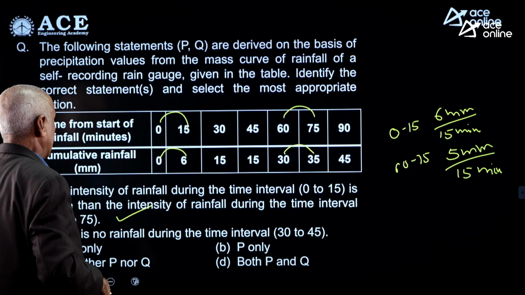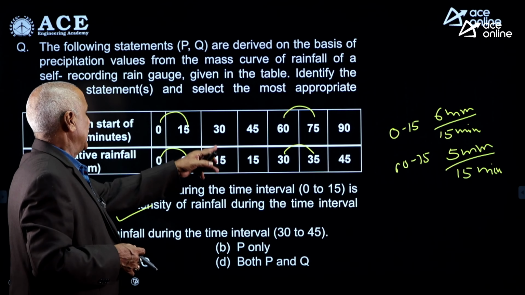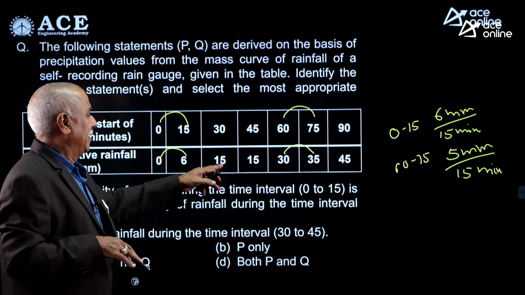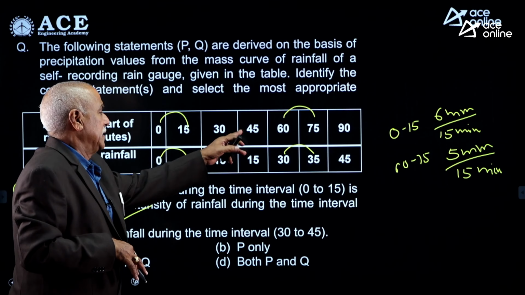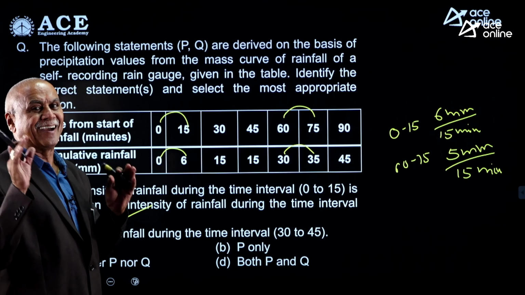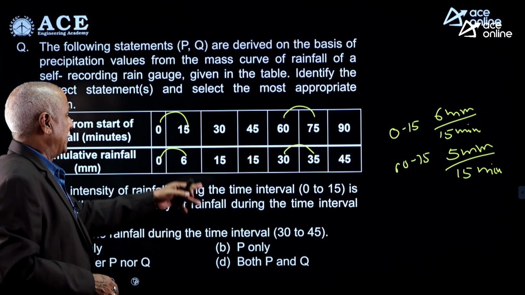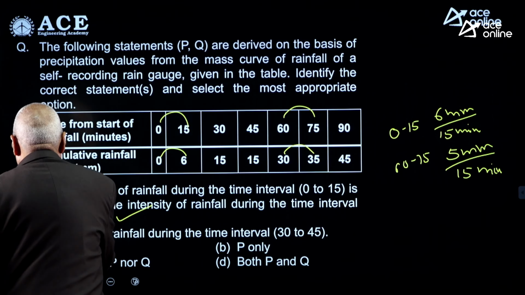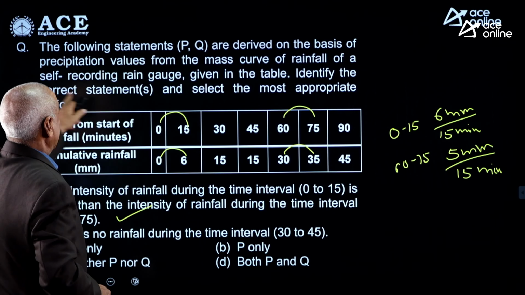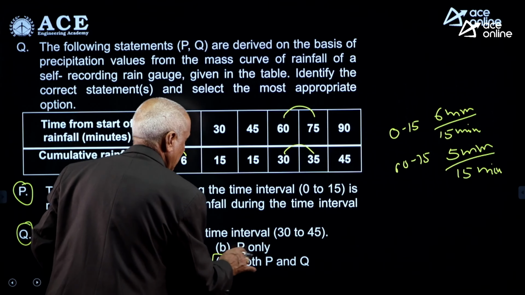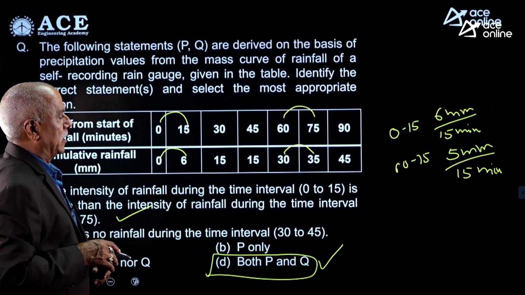Q, there is no rainfall during the time interval. At the end of 30 minutes, 15 mm cumulative rainfall. At the end of 45 minutes, the same 15 mm cumulative rainfall, which means in that 15 minutes the catchment area has not received rainfall. So, there is no rainfall during the time interval of 30 to 45. Q is also correct. Both P and Q are correct as per the data given to you.